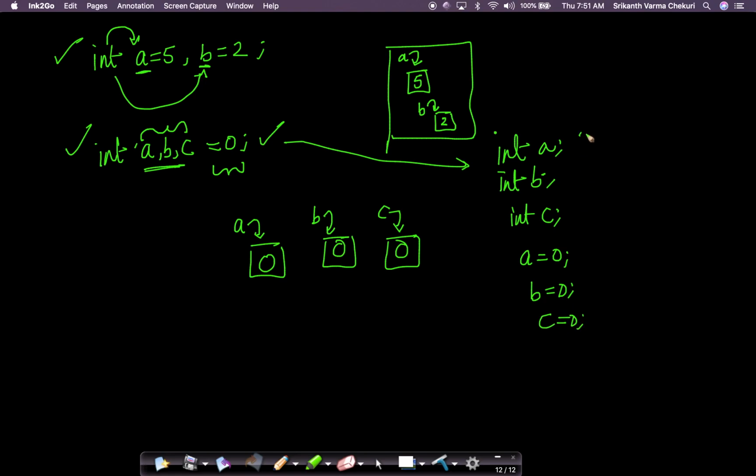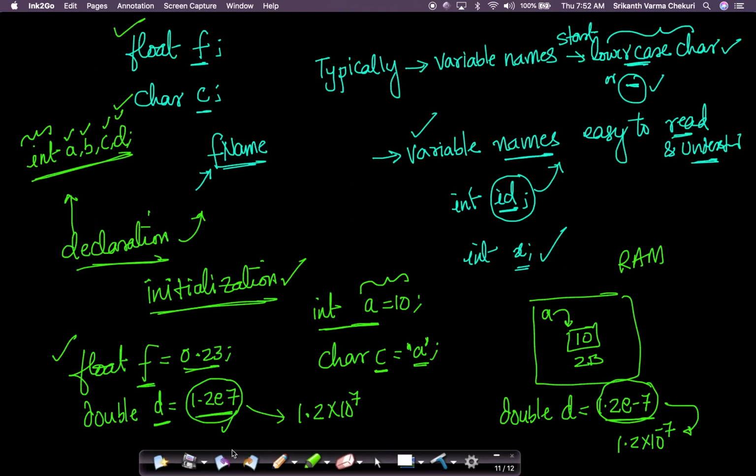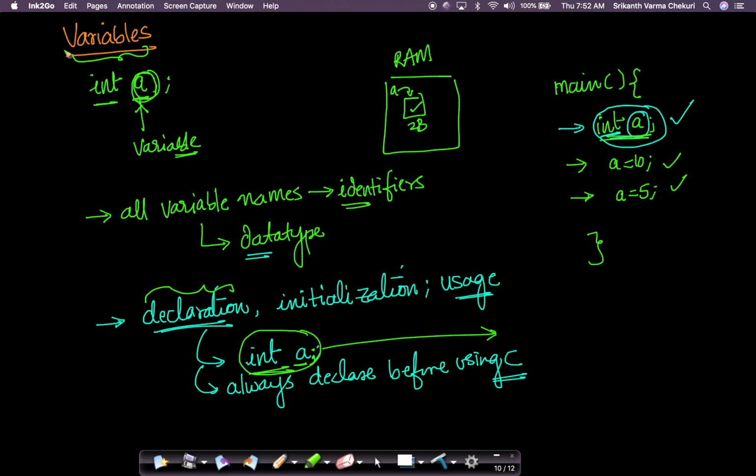So instead of writing these 6 lines of code, you could have written all of that very elegantly in just one line if you know this syntax. So this is also one way of declaring multiple variables and initializing all of them to a single value.